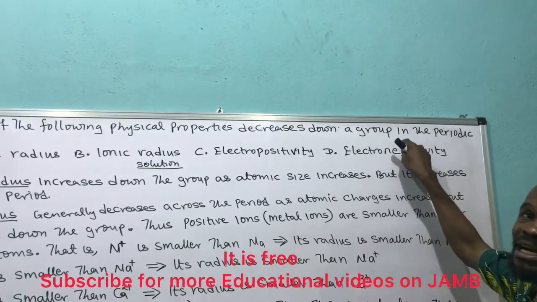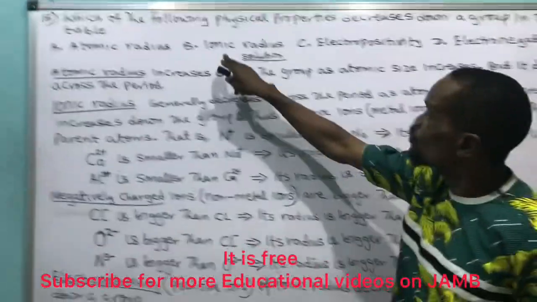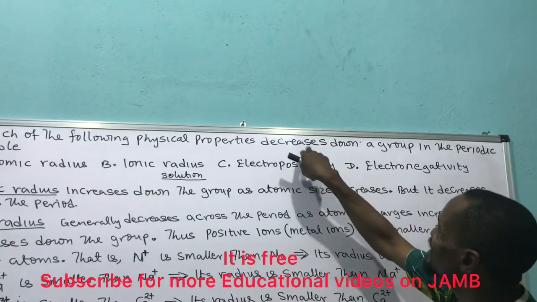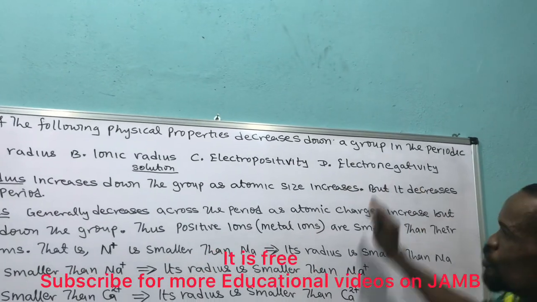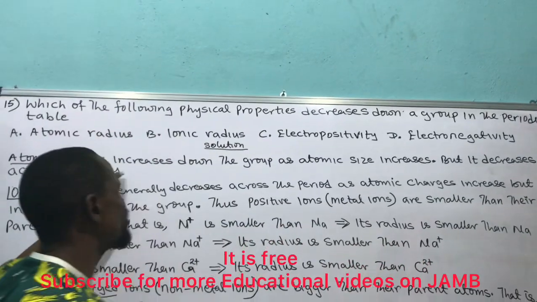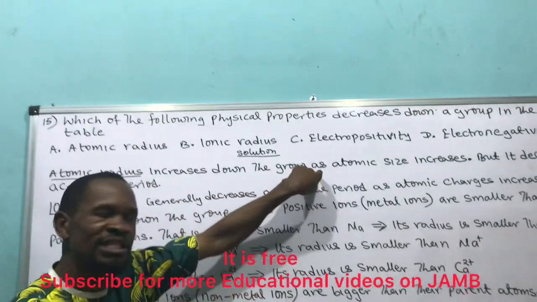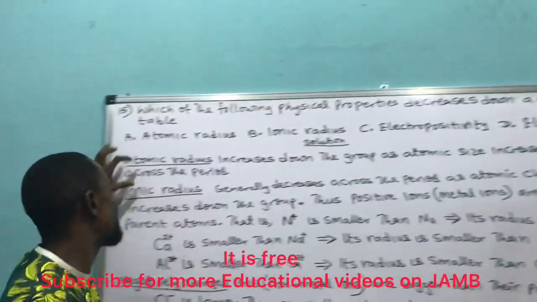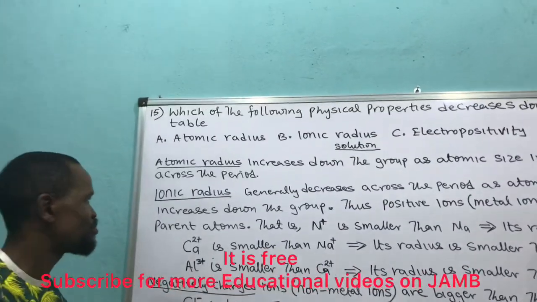What they are asking us is, among the physical properties, which one decreases down a group? We now see that atomic radius increases down the group. It doesn't decrease down the group; rather, it decreases across the period. That made it out of the question.